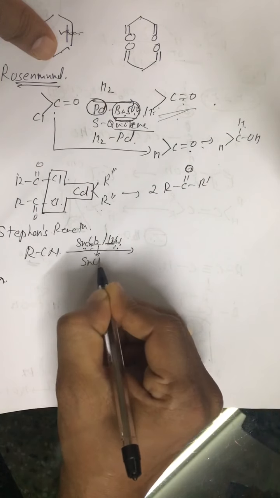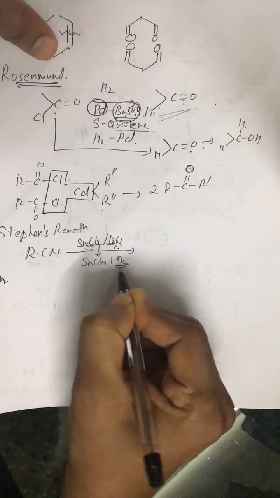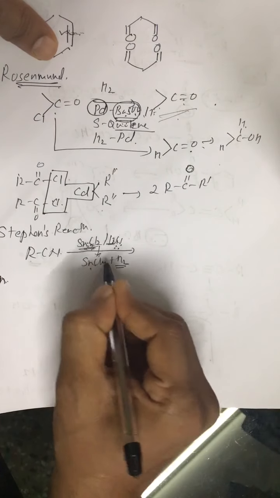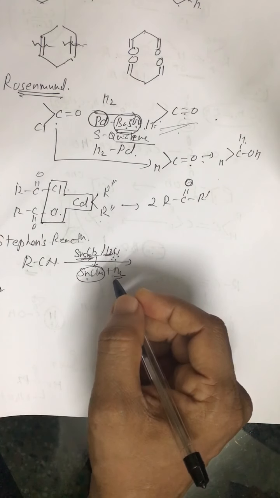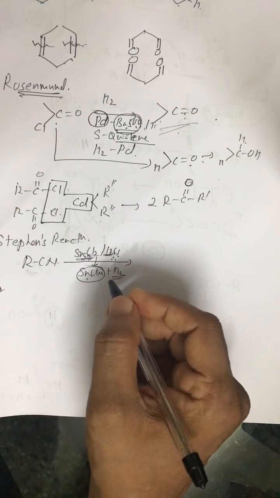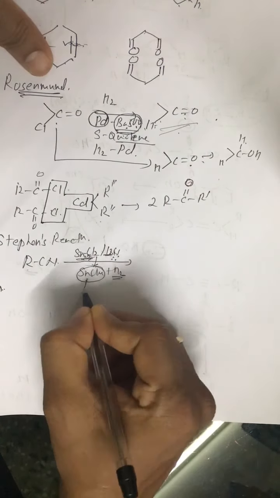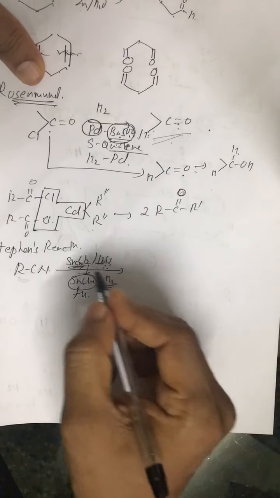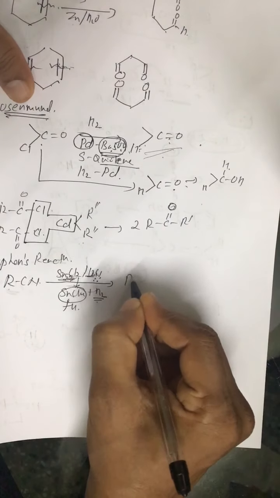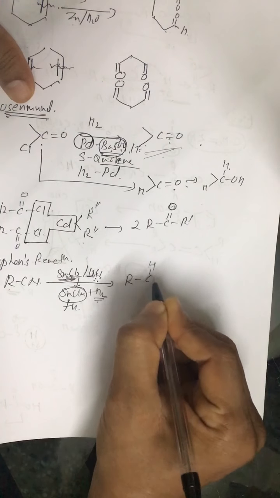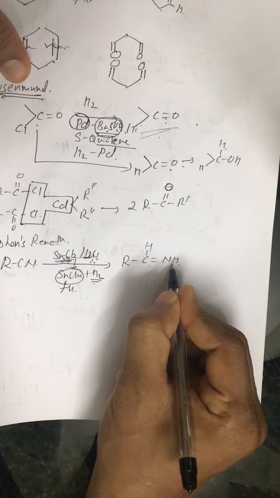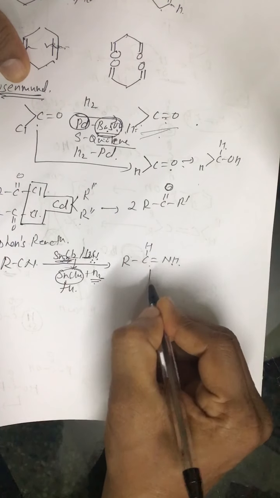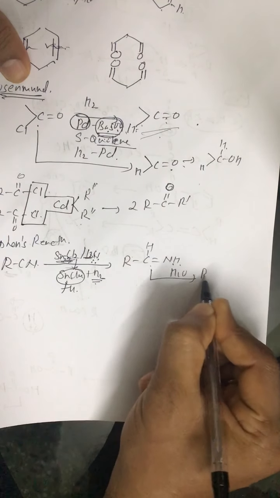These two produce SnCl4 plus hydrogen, but it has lesser tendency to get converted to SnCl4. Because of inert pair effect, tin prefers +2 state rather than +4 state. So we get less hydrogen and it is partially reduced, and we get aldehyde imine. And then on hydrolysis, we get RCHO.